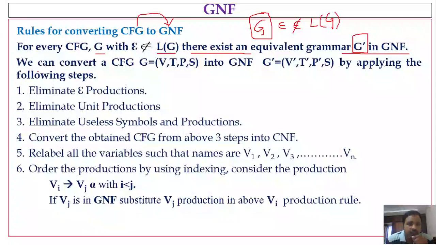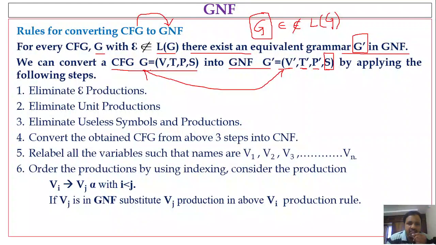Now we can convert a context-free grammar G is equal to V, T, P, S, that we already know, four tuple notation, into GNF. The resultant grammar in GNF is represented as G dash. What are the tuples that may change? V dash, the set of variables may change, the set of terminals may change, the set of production rules may change, and S is the start symbol which remains the same. So in G and G dash, V, T, and P may vary, whereas the start symbol will remain the same.